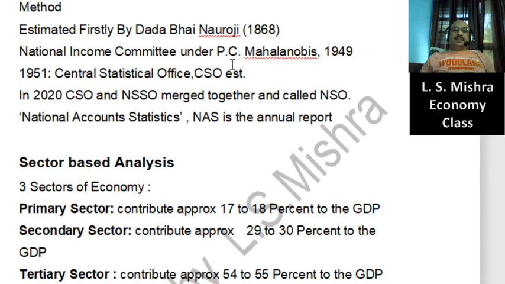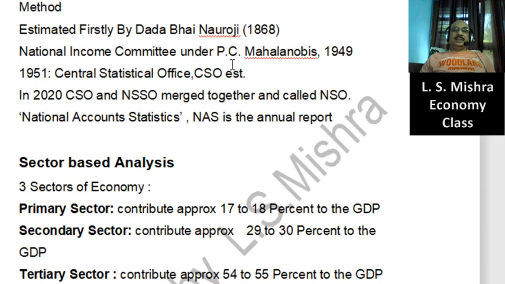Initially it was an organization, but later on it became an office, the Central Statistical Office, under the Ministry of MOSPI, that is, the Ministry of Statistics and Programme Implementation. Thereafter people started saying office. So CSO started the estimation of India's national income and production. Thereafter, until 2019, it continued.